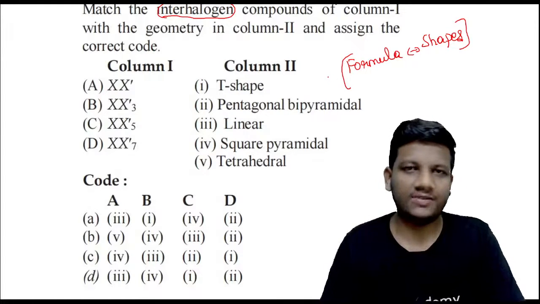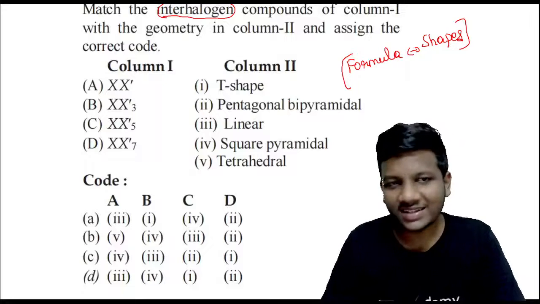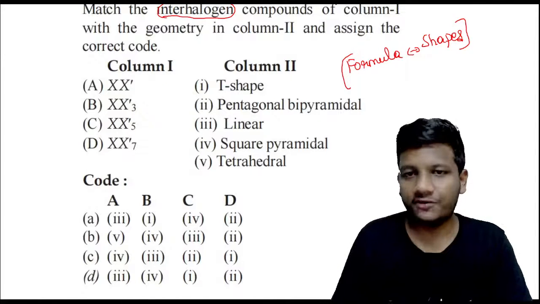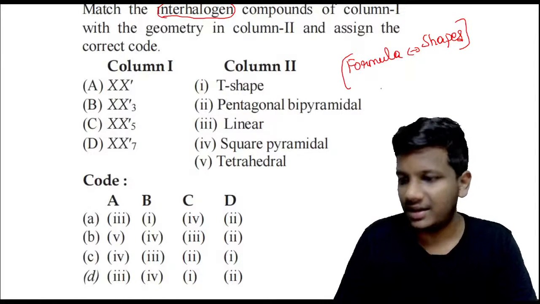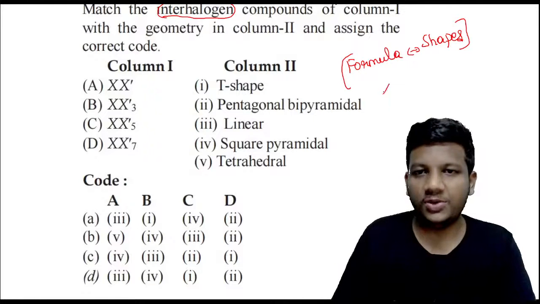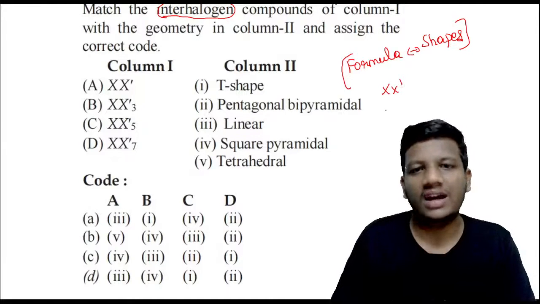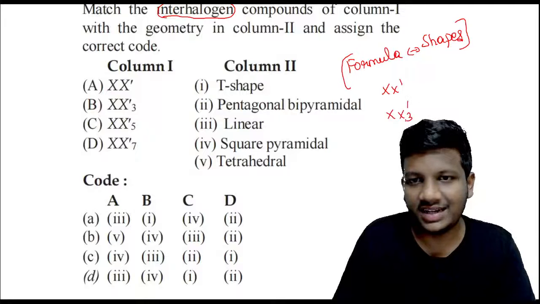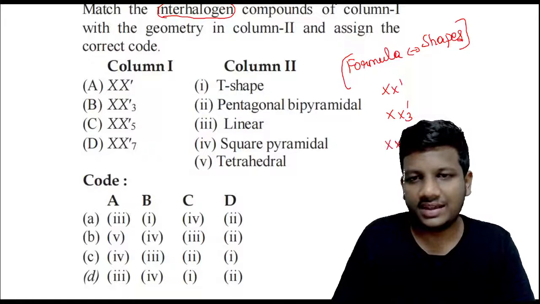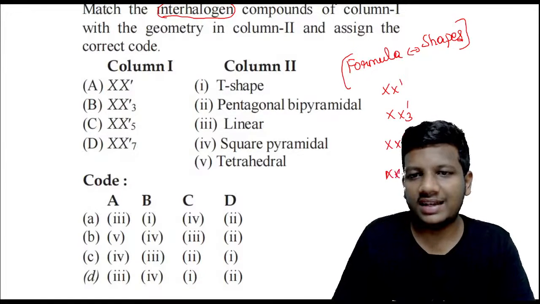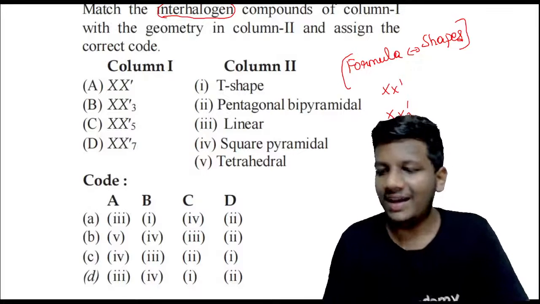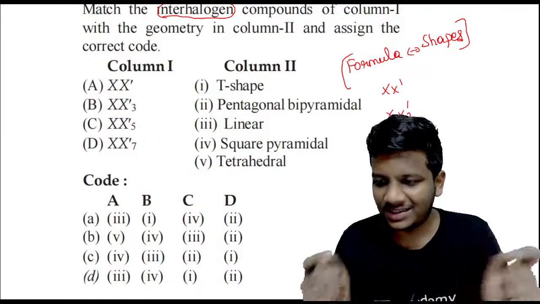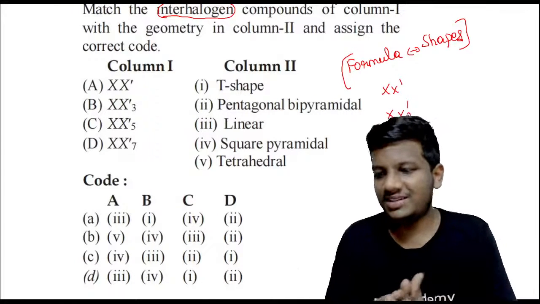Wow, fantastic, great. What should be the correct answer, guys? We are having 4 different compounds. First compound is, yes, exactly, Saraswati. So X⁻, okay, and second one is X₃⁻, then X₅⁻, and X₇⁻. Vaishali got it right.